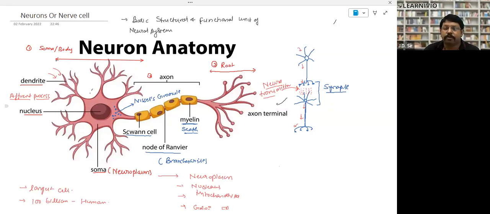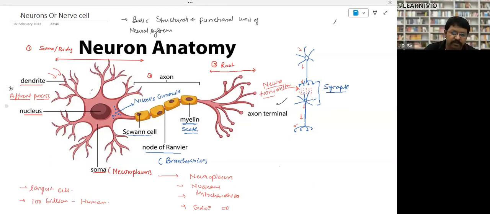These dendrites receive information from outside, meaning they work like sensors, right? They are basically afferent processes. Why afferent process? Dendrite or afferent process, that you have to remember. They take the information from outside, and those which take information from outside are called afferent processes. So dendrites are called afferent processes. It has a prominent nucleus.